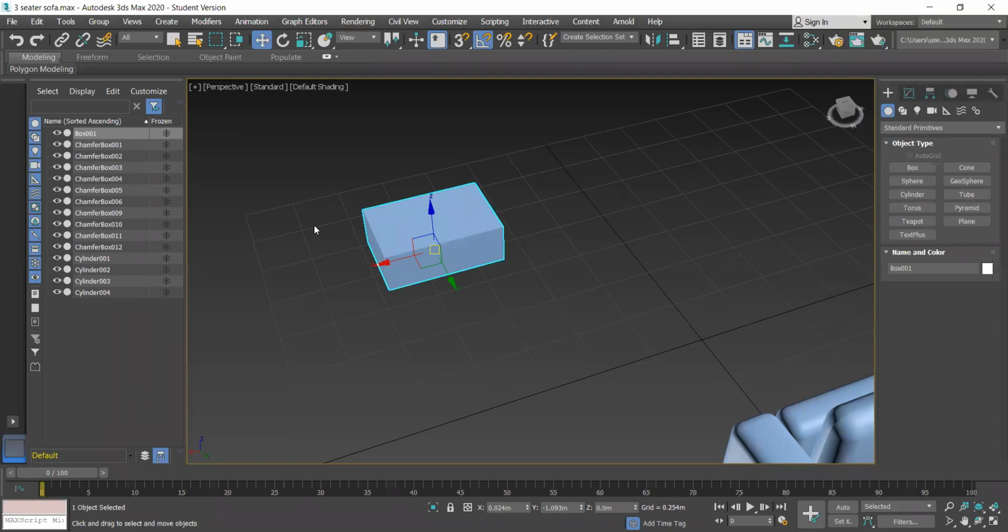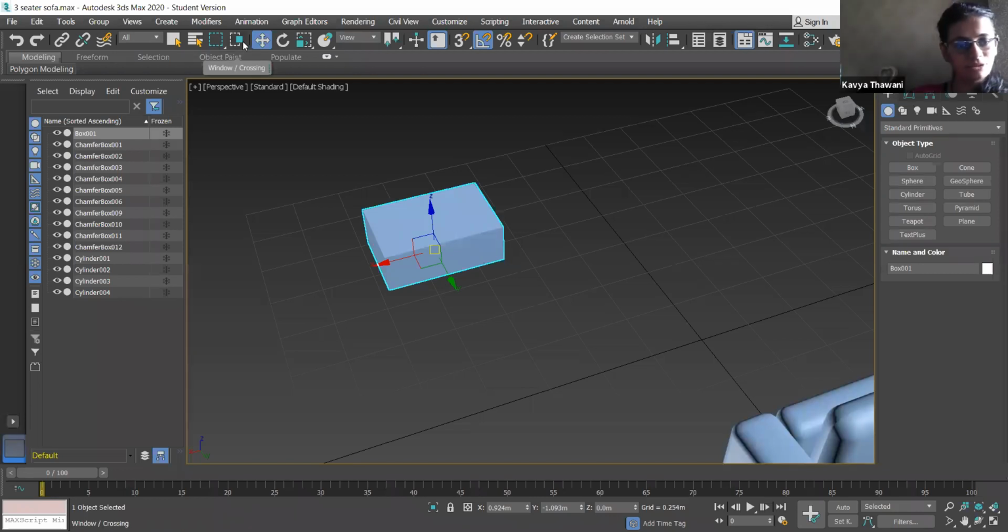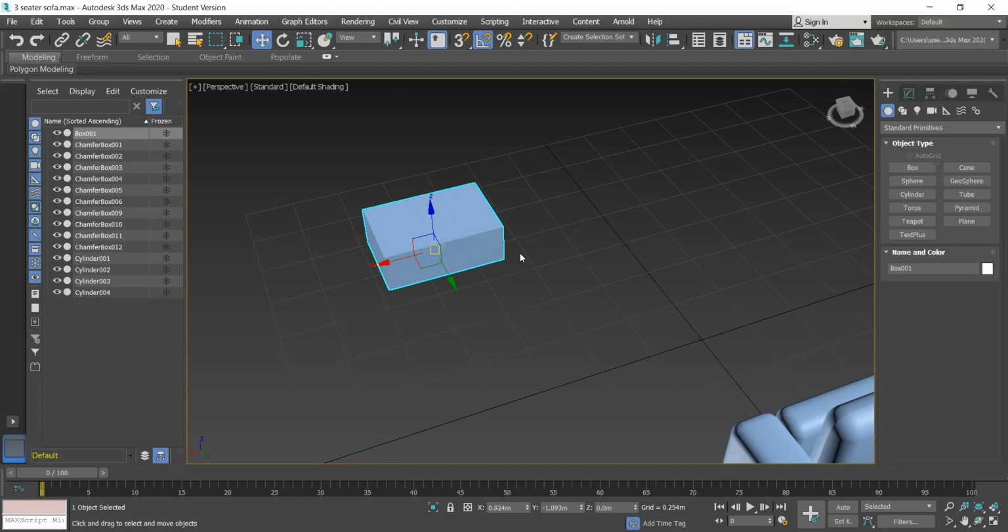Okay. And next to it, there was a window and crossing. So this was what I was trying to tell you. Suppose there are 10 objects on your screen, okay? And if you are trying to select from the top, like how you did previously, yes, like this. So now your whole object was coming into your selection cycle.